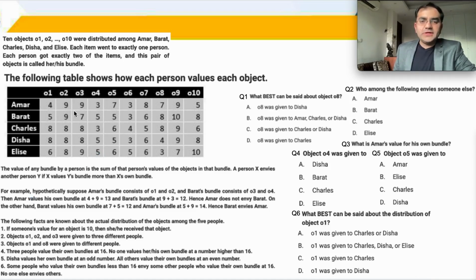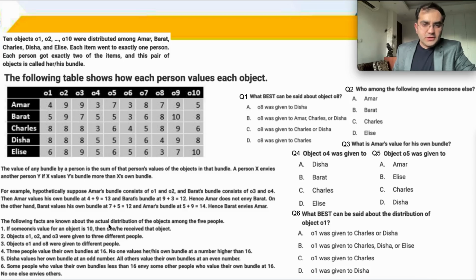And obviously you'll need to find out according to the questions what best can be said about object O8. तो किसके पास कौन सा object है? Who among the following envies someone else? What is Amar's value for his own bundle? You can look from the options that it is not necessary that we will be able to find which object belongs to whom. ये guarantee नहीं है, we don't know. So we will see. So now let's get started.